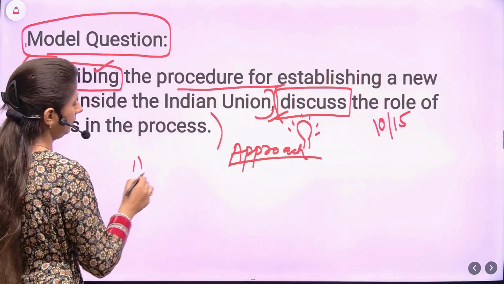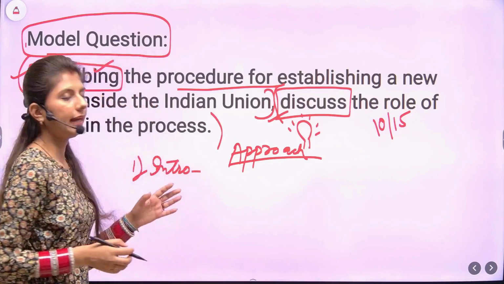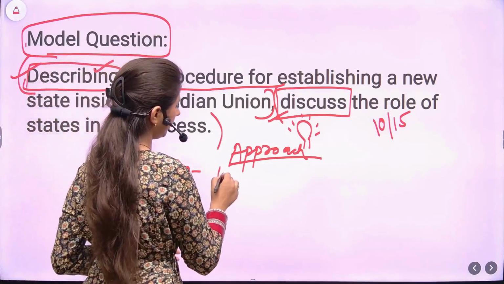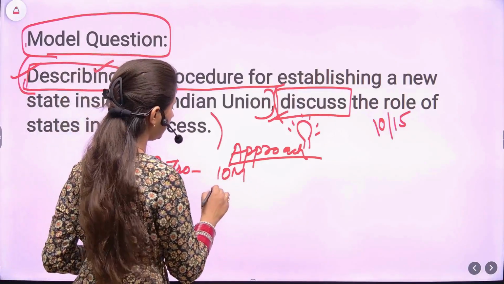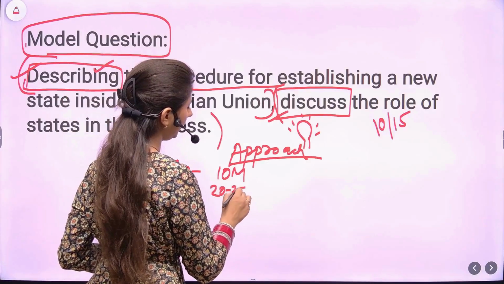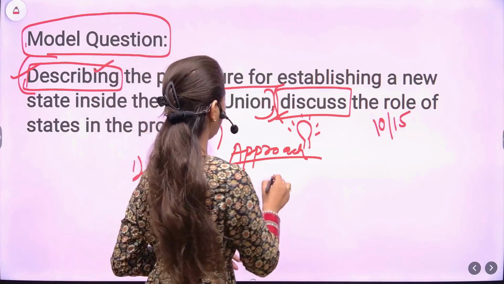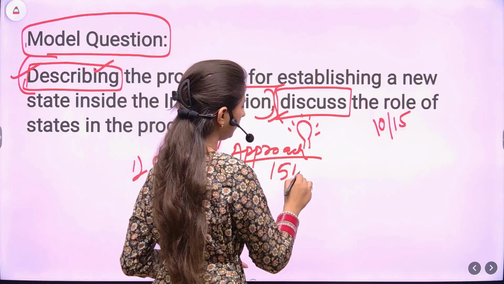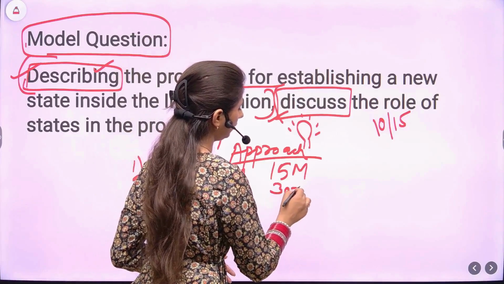First, you will start with intro, right? In 10 marker question, what is the required word limit for the introduction? It is around 20 to 25 words, because we'll distribute the word limit. You have limited word limit, right? In 15 marker, what is the required word limit? You can increase it a bit, 30 to 35 words,